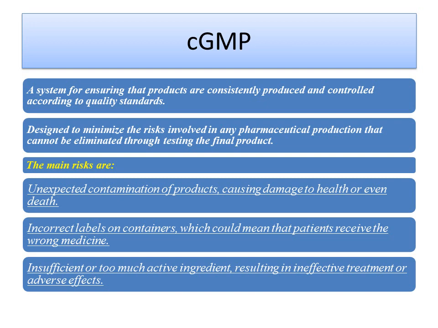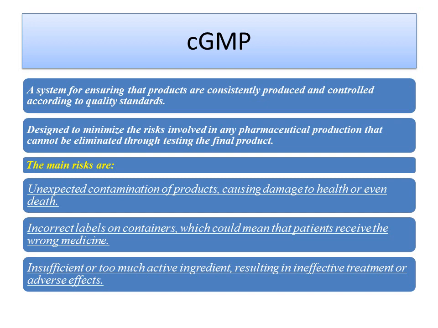CGMP is designed to minimize the risks involved in any pharmaceutical production that cannot be eliminated through testing the final product. If CGMP is not available, what will be the risk? The main risks are unexpected contamination of product causing damage to health or even death.